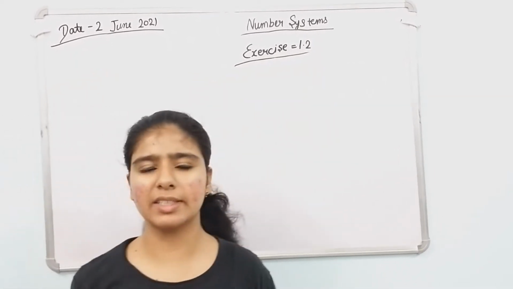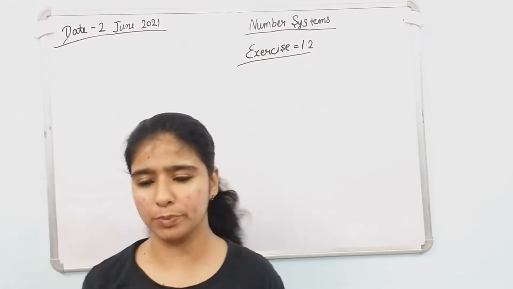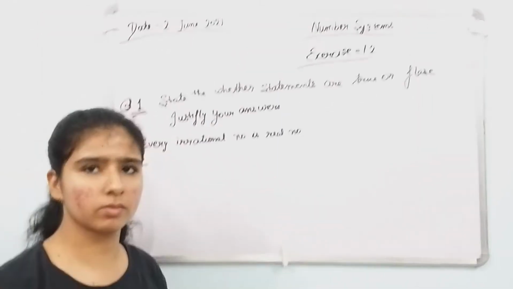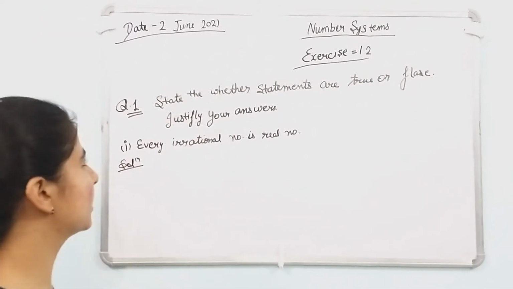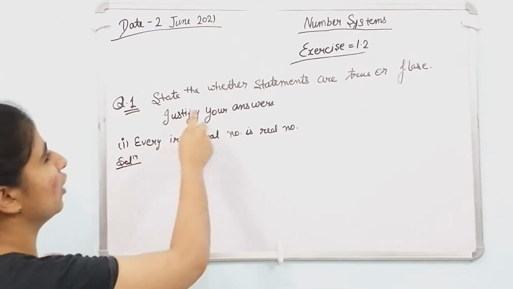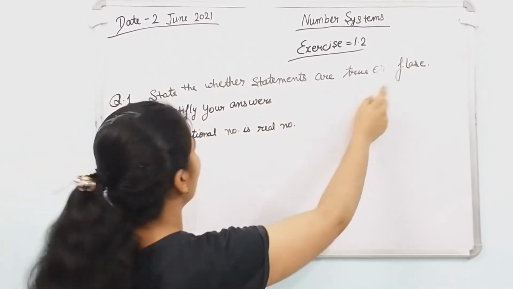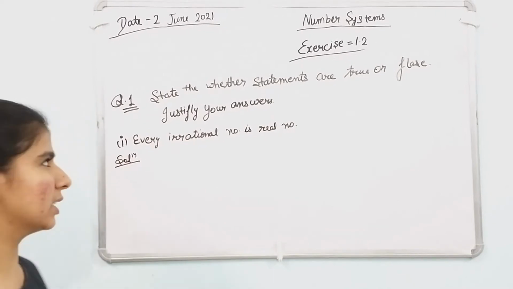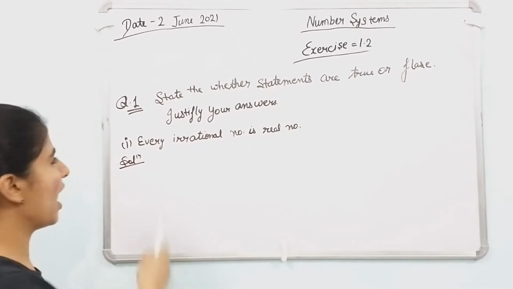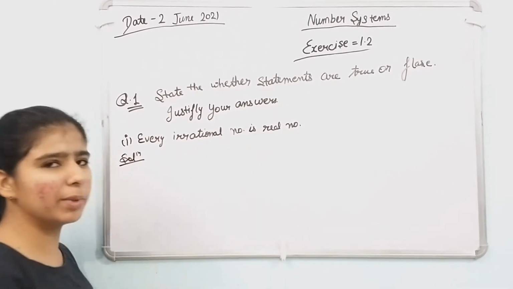Now we discuss exercise 1.2. Now we discuss the first question. State whether the statements are true or false. Justify the answer. First part: every irrational number is a real number.